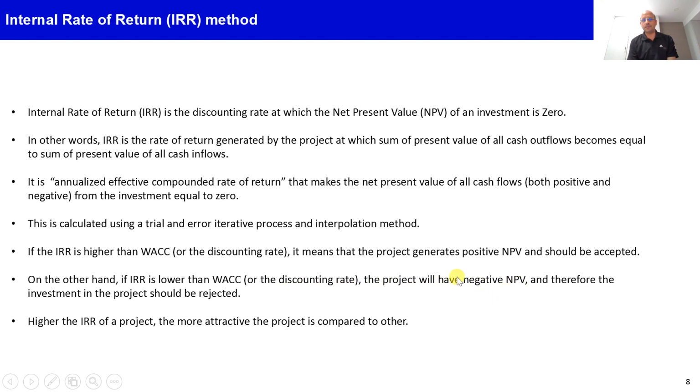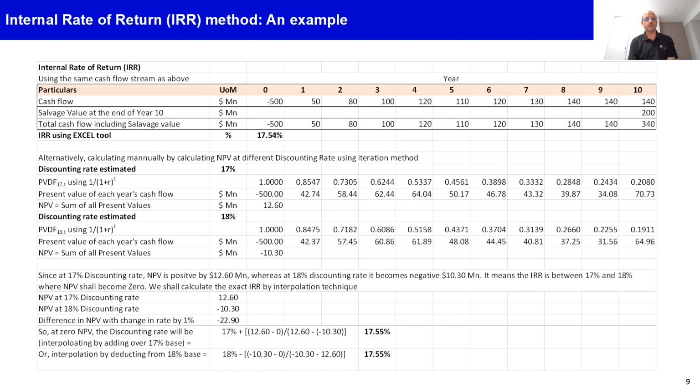In other words, projects generating negative NPV will always have an IRR lower than the WACC, or lower than the required rate of return by the management. So those projects should be rejected, not pursued. And whichever projects have an IRR higher than the WACC, those projects can be accepted or gone ahead with. Obviously, the higher the IRR of a project, the more attractive the project is considered to be over others.